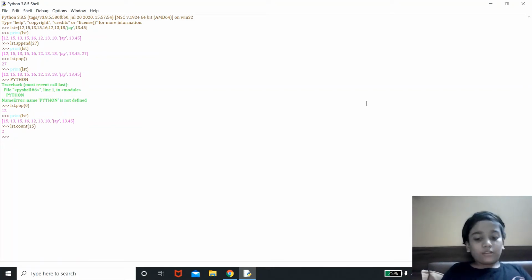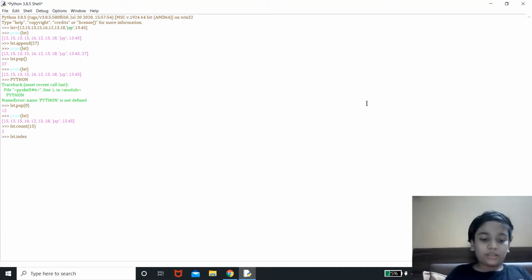Now there's another function. If you want to know what's the index value, just type lst.index and just type the character over here. Let it be 12. So the index value is 4.